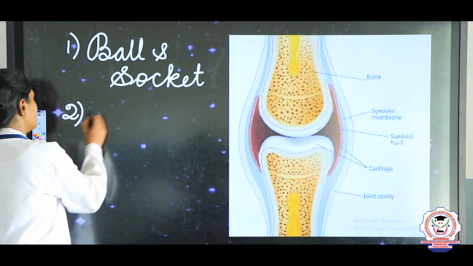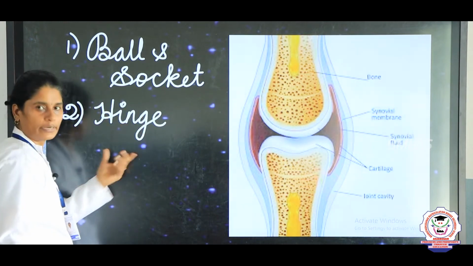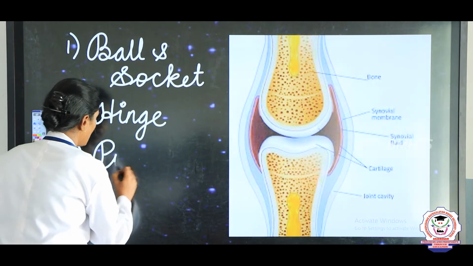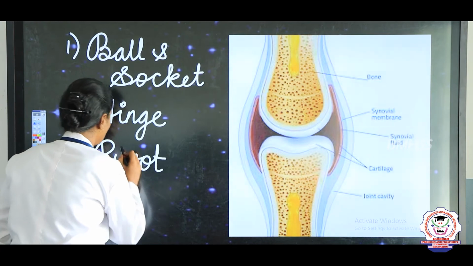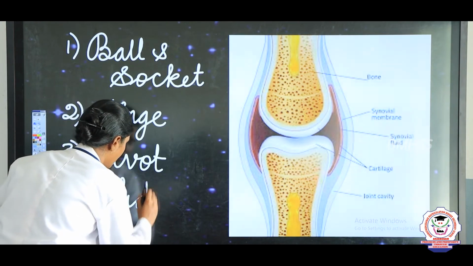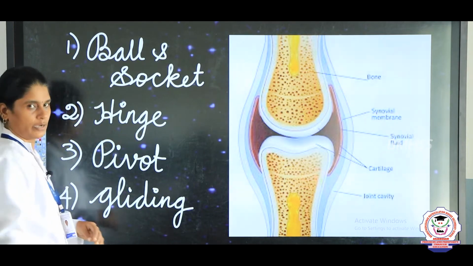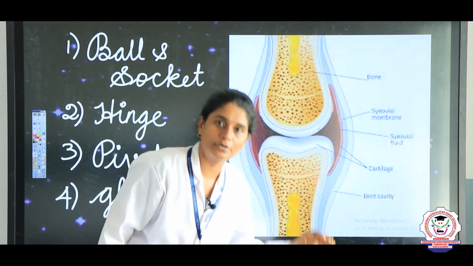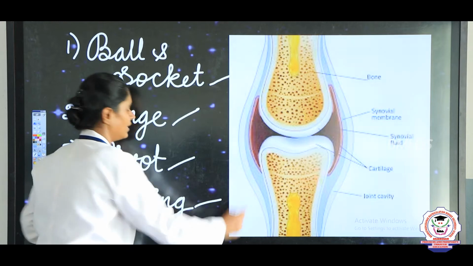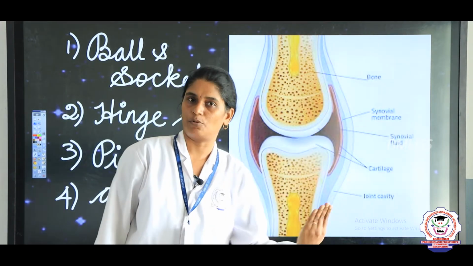The second one is hinge joint. The third one is pivot joint, P-I-V-O-T. And the fourth one is gliding joint, G-L-I-D-I-N-G. So how many types of joint are there? Yes, 1, 2, 3, 4. There are 4 types of joint. Now let us see in detail about the joints.